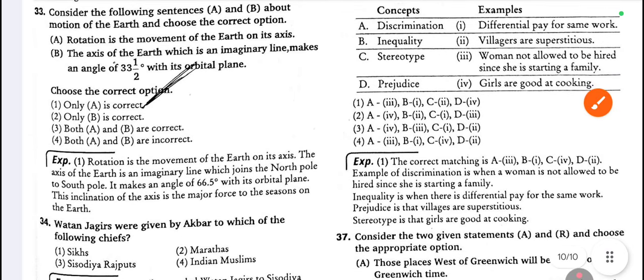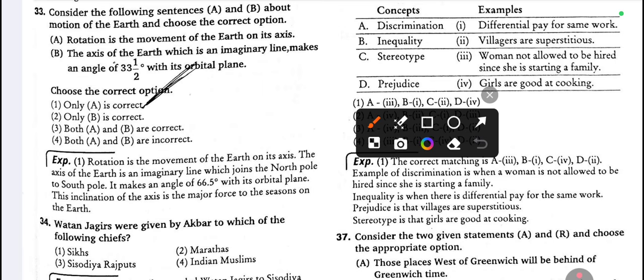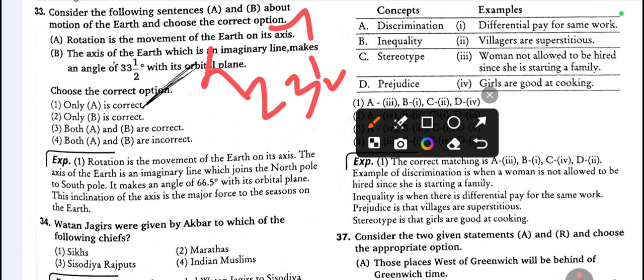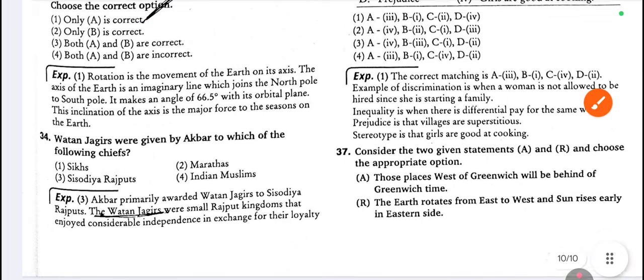Look at 33. Consider the following sentences about the rotation of the earth. A. Rotation is the movement of the earth on its axis. B. The axis of earth, which is an imaginary line, makes an angle of 33 and a half with its orbital plane. This is not 33 and a half, this is 23 and a half. So B is wrong. Only option A is correct. Sentence A is correct. So look at option 1. Only A is correct.